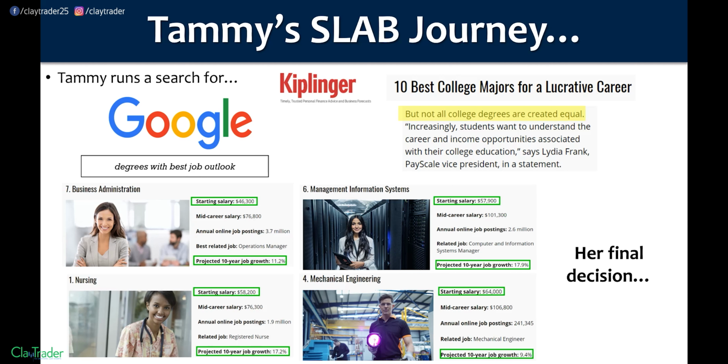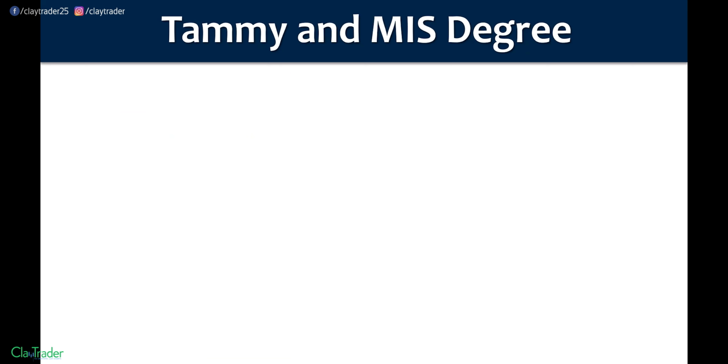So she does a little bit more research on all these. She does a little bit more digging. She does maybe some asking around. Maybe she does some job shadowing. She does her research, and she's figuring out what really catches her eye. And at the end of the day, this whole management information systems just really caught her eye. She thought it was interesting, the different pathways she can go within that degree field. It made sense to her. It seemed like that would be something she could really pursue and really do well at. And then, if anything, she could take that income and maybe pursue some of her other hobbies that we already talked about in part 1. But bottom line, that was going to be her final decision.